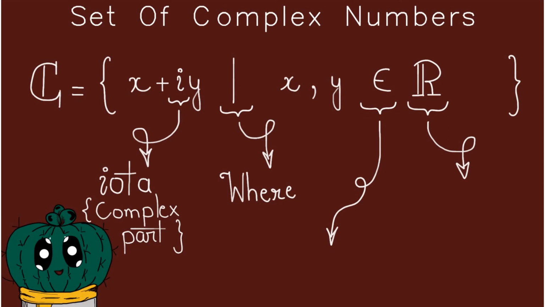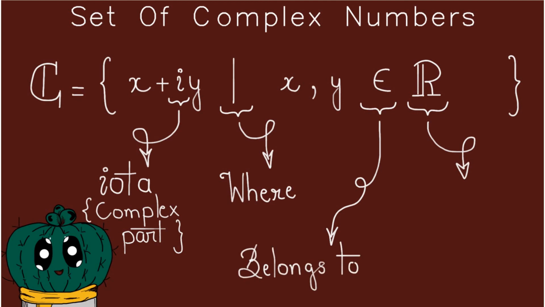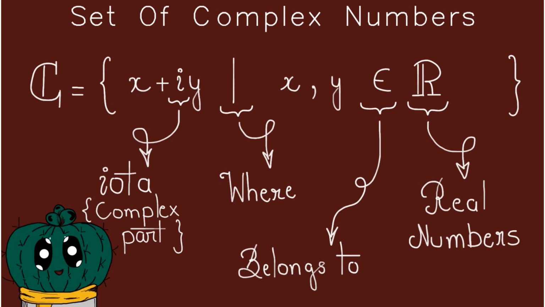Then we have a symbol which looks like the capital letter E, which is short for saying belongs to, and then we have the capital letter R, which is real numbers. So what is being told over here is that a complex number is going to be a complex number where x and y belong to real numbers. That is basically what complex numbers are going to be.